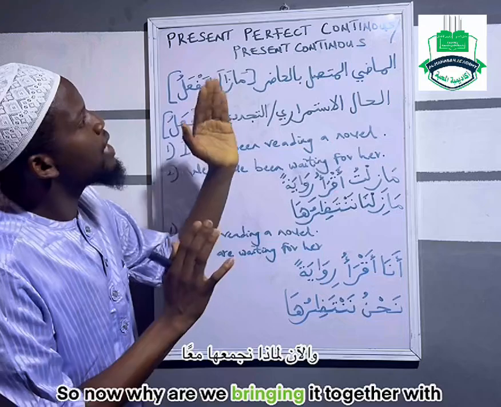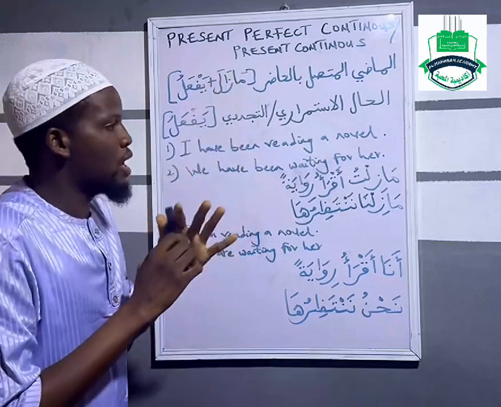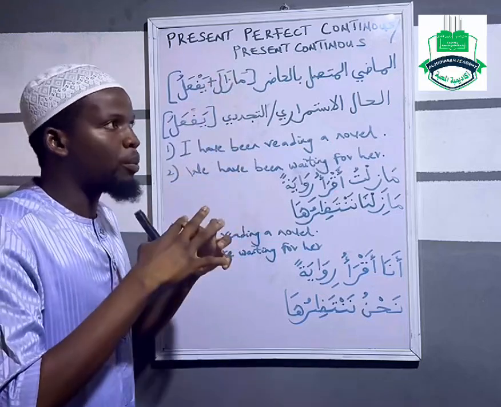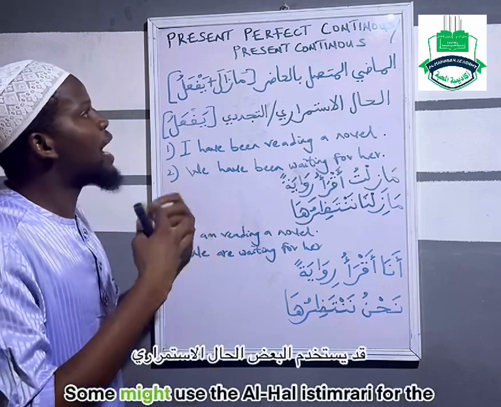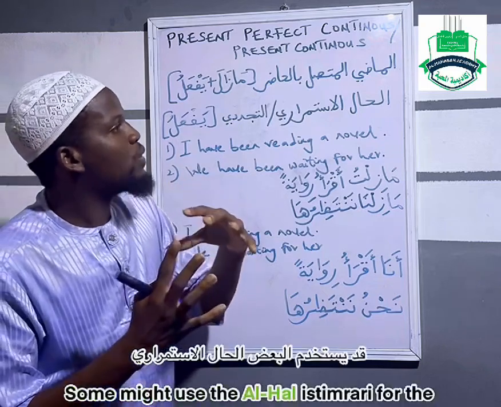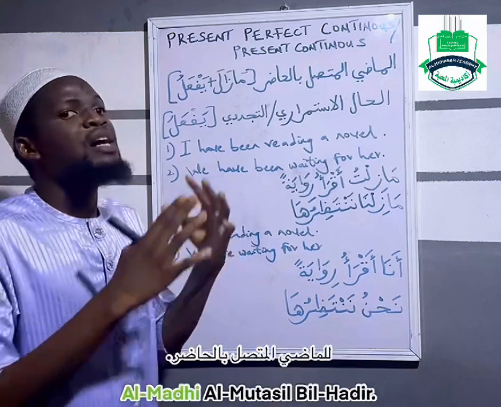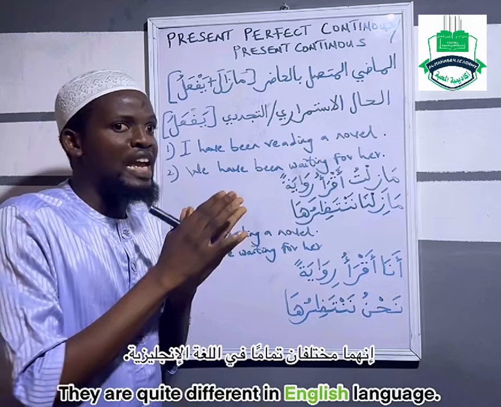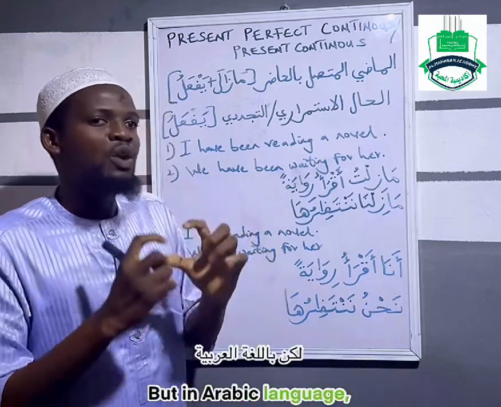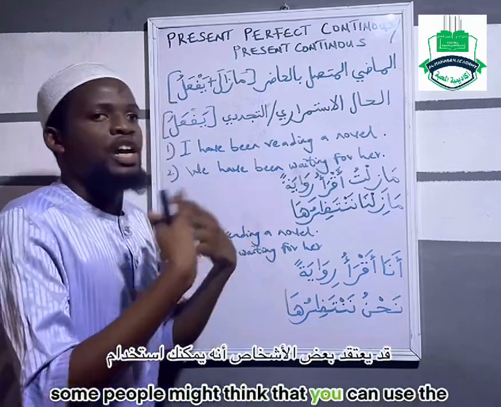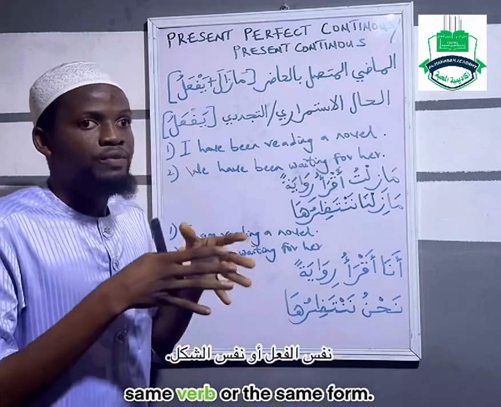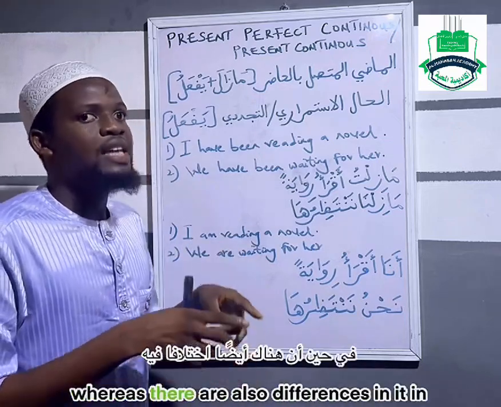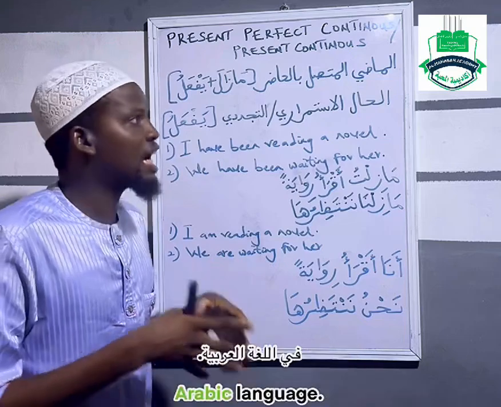So now why are we bringing it together with the present continuous? Because there might be a mix up. Some might use the al-hal al-istimrari for the al-madi al-muttasil bil-hadir. They are quite different in English language. But in Arabic language, some people might think that you can use the same verb or the same form, whereas there are also differences in it in Arabic language.